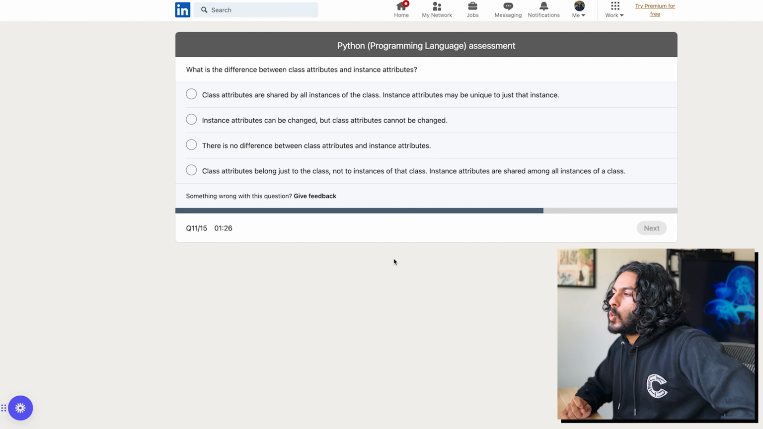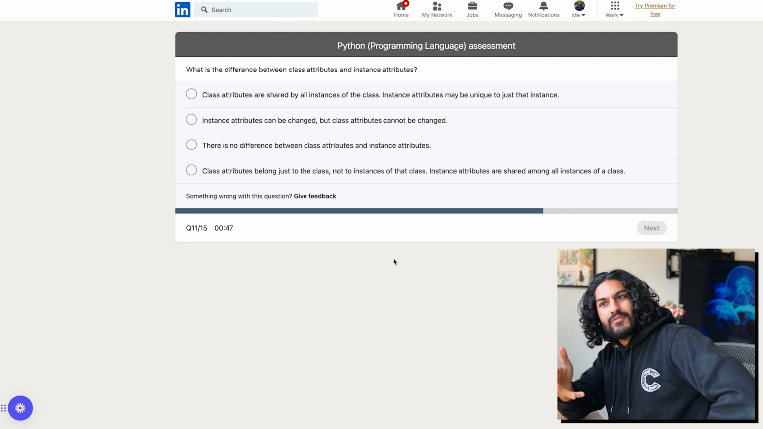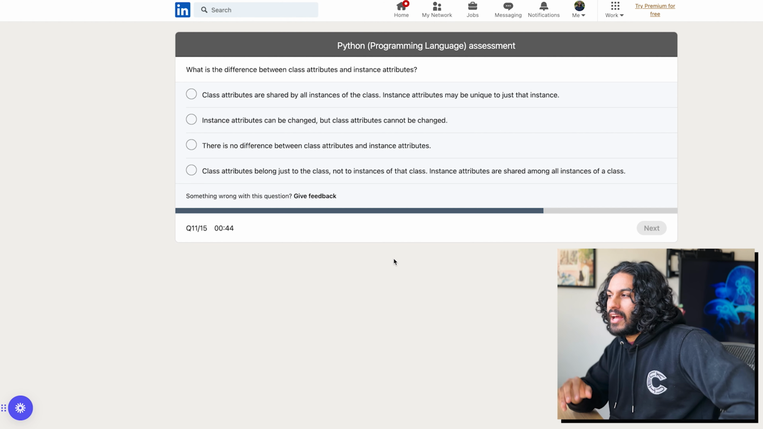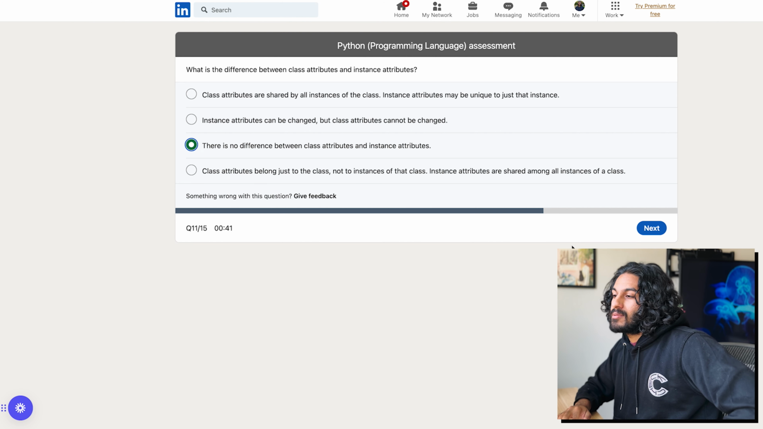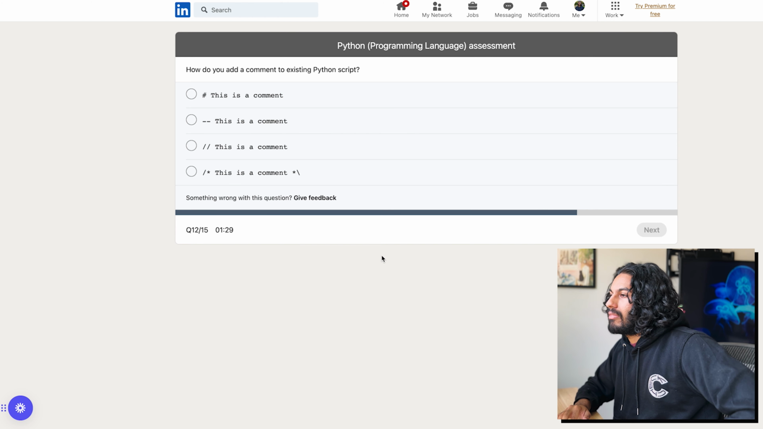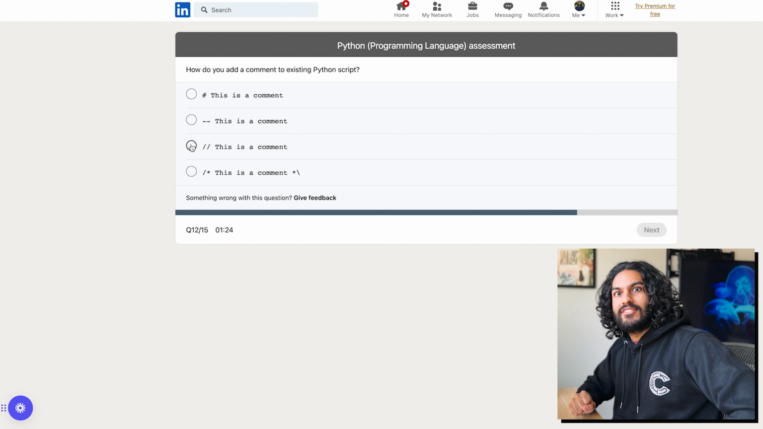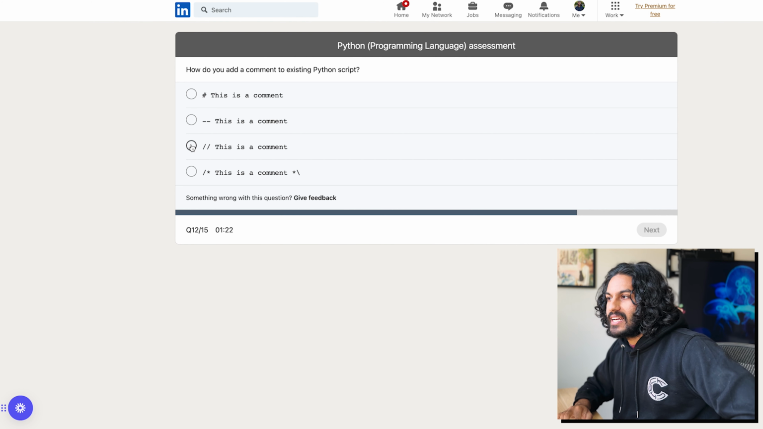Oh, whew. Class attributes are shared by all instances of the class. Instance attributes may be unique to just that instance. I feel like class variables are instance variables, right? I think they're the same thing. Unless there's some crazy stuff you can do in Python, I think. Comment is no, I always get confused because that's how you do it in Go, and that's what I do every day. It's not this. This is SQL, this is Java, this is Go, this is Python.